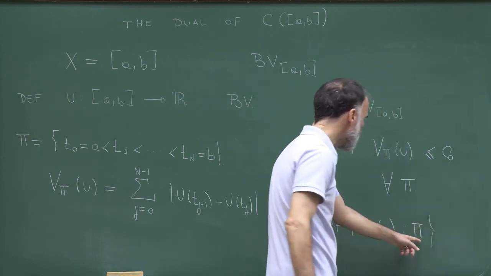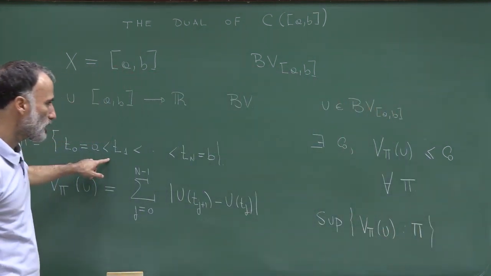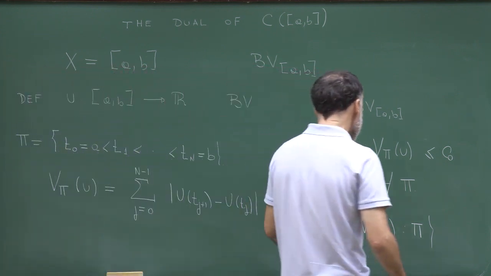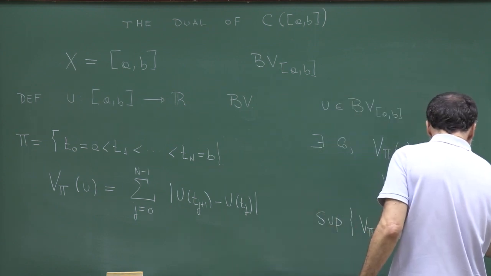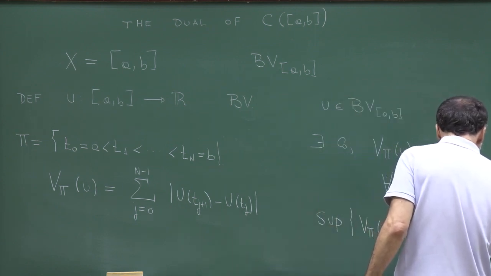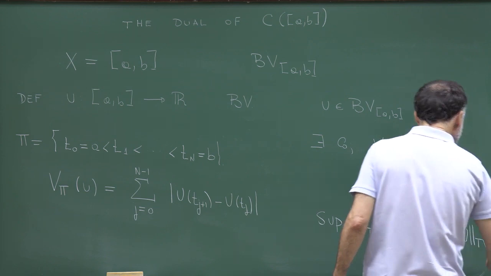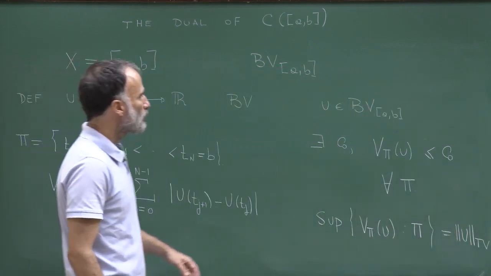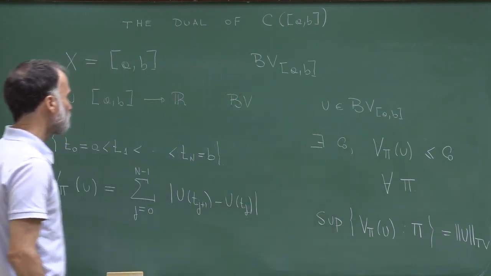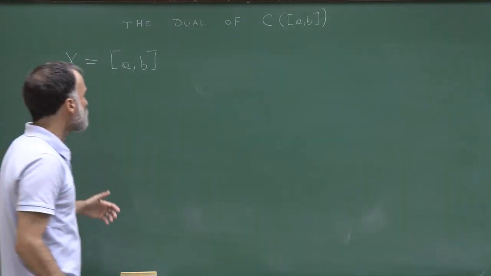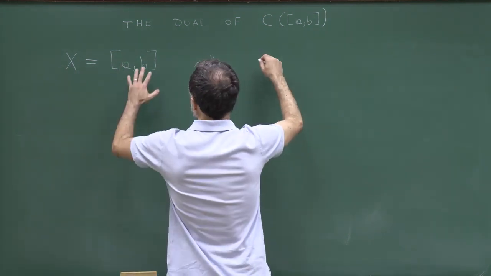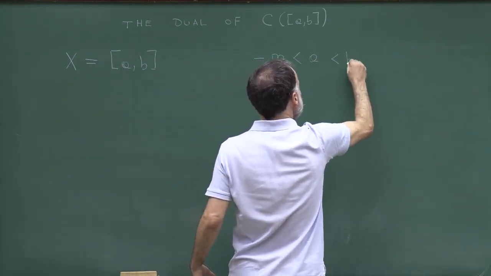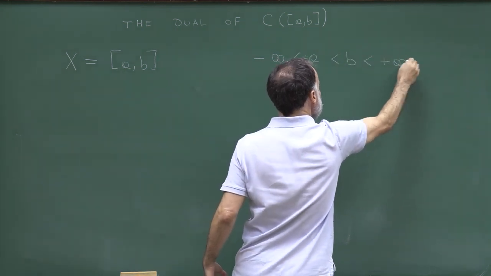So I'm taking a supremum over all finite possible partitions of the interval AB. This supremum will be called the total variation of u along the interval, and this is a norm. So this is the space of bounded variation functions. I didn't mention, but let me insist that A and B are real numbers, right? So A is smaller than B, and both are real numbers.